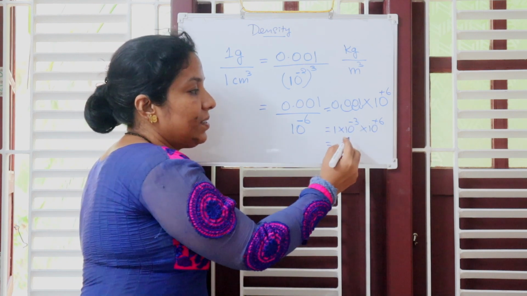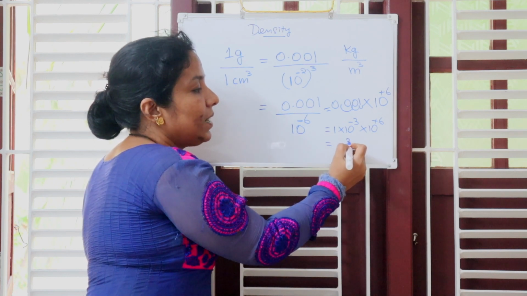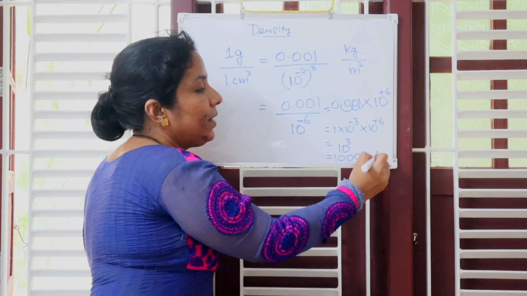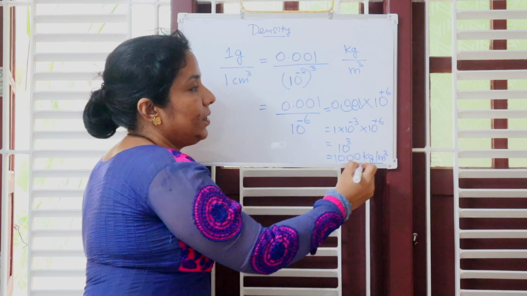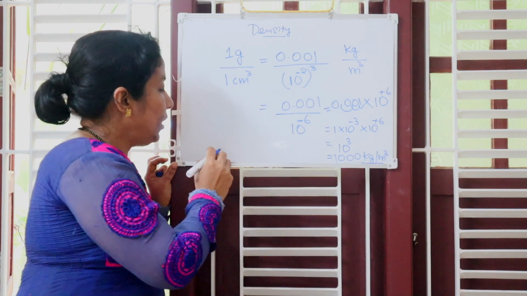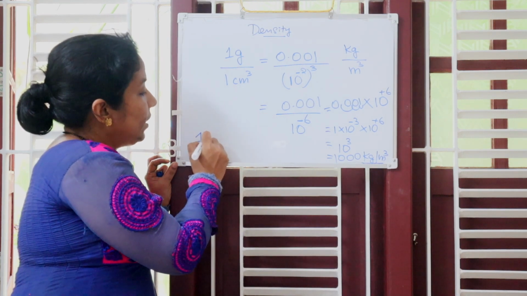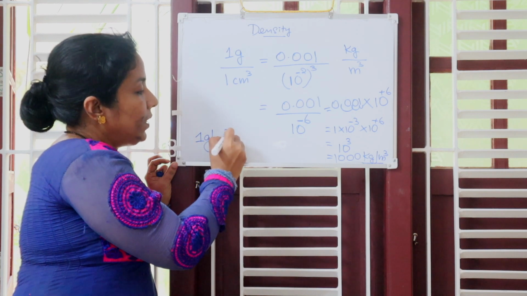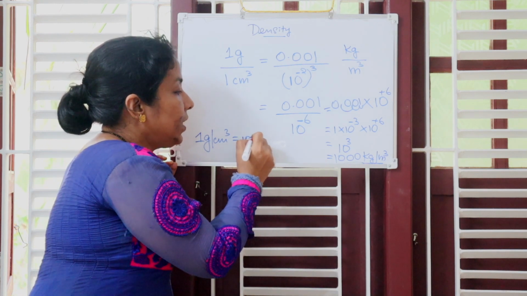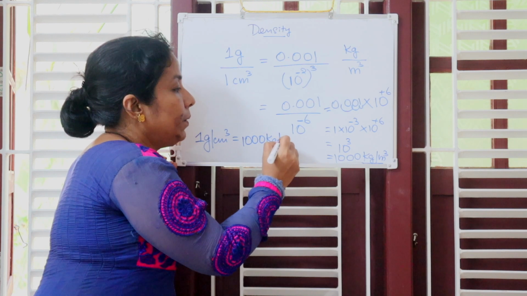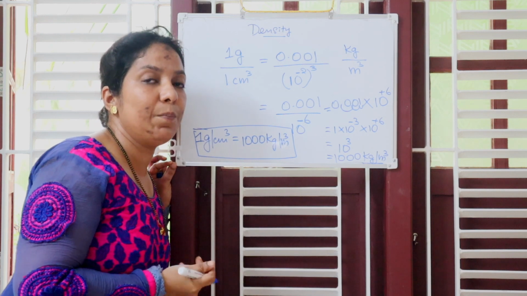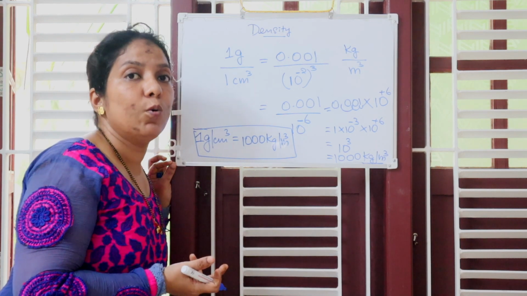That is plus 6 minus 3, that is 10 to the power plus 3, which means it is 1000 kilogram per meter cube. Did you understand? So, no need to do all these methods. Just remember, what you have to remember? 1 gram per cm cube is equal to 1000 kilogram per meter cube. So wherever you need to convert gram per cm cube, you have to multiply by 1000.